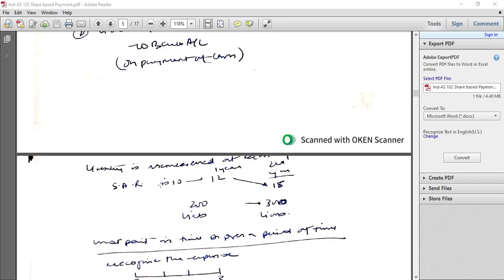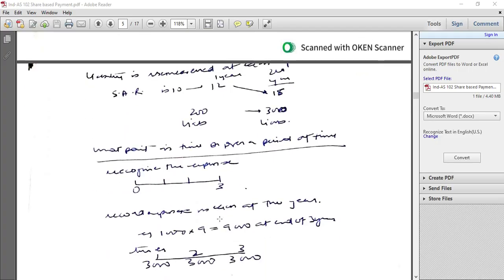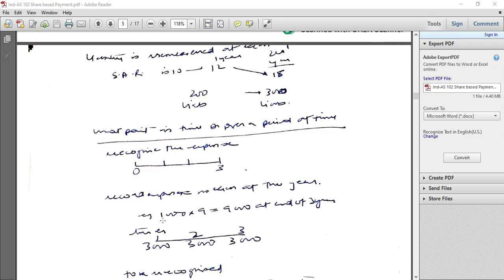Share appreciation rights: price 10, 12, and 15 in year 3. So 200 would be the increase in liability in year 1, and 300 would be the increase in liability in year 3. At what point in time, or over what period of time, do we record the expense? If it is 1,000 into 9,000 at the end of 3 years, then recognize 3,000 in year 1, 3,000